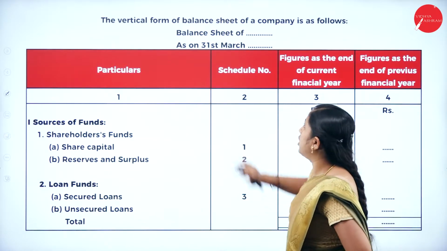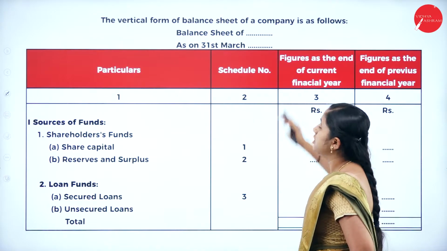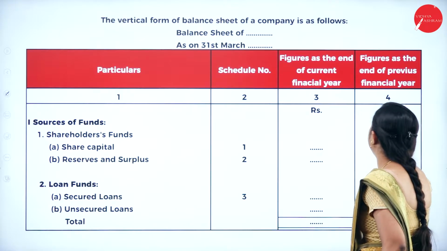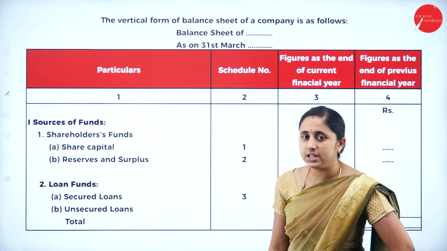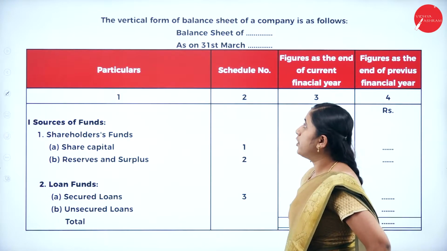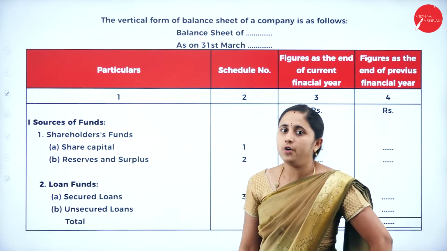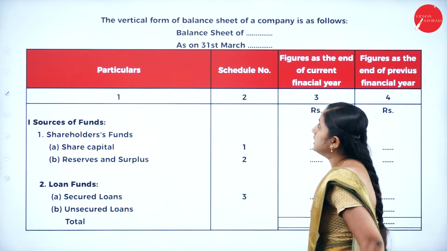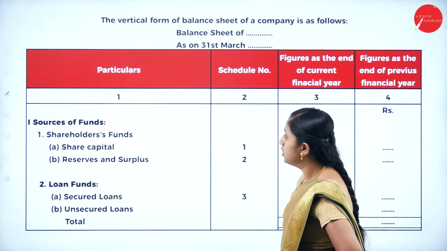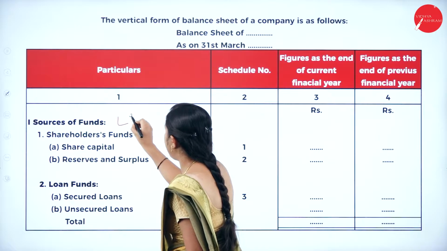But in the vertical form of balance sheet, we have particulars, schedule number, figure at the end of current year and figure at the end of previous financial year. So this is the vertical format. We are going to prepare the balance sheet according to Schedule 3 of the Companies Act 2013. So here the vertical form of balance sheet includes sources of funds. Sources of funds is nothing but liabilities.